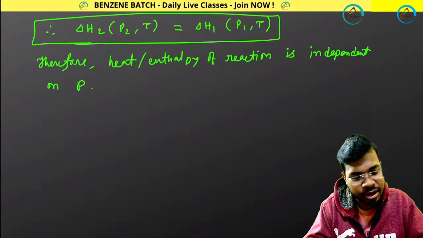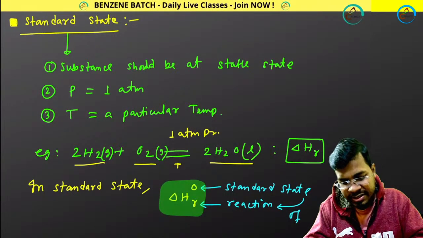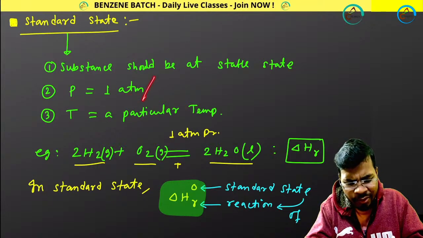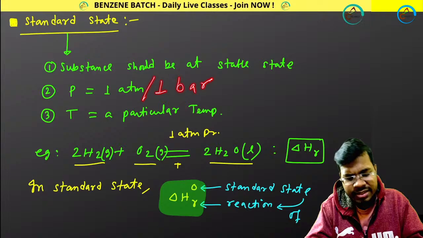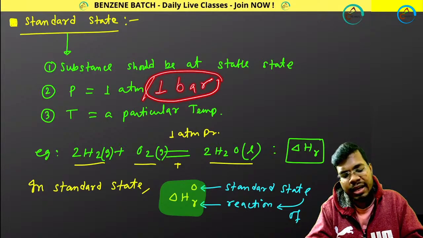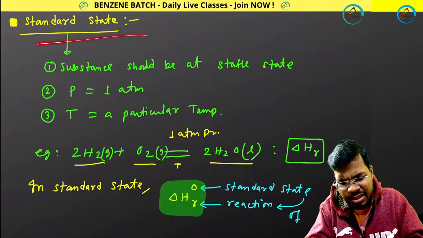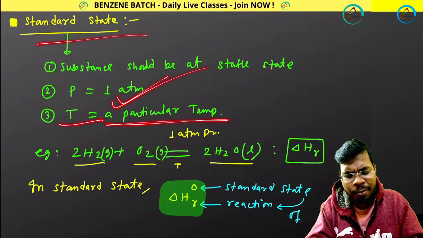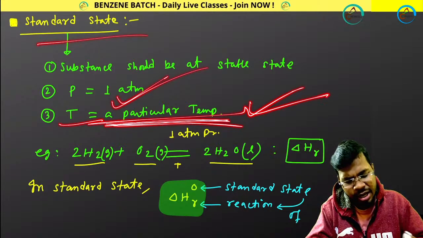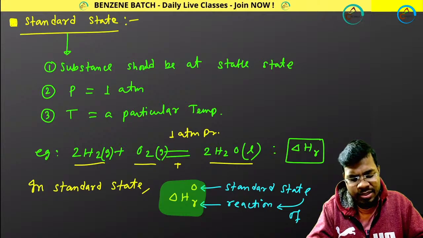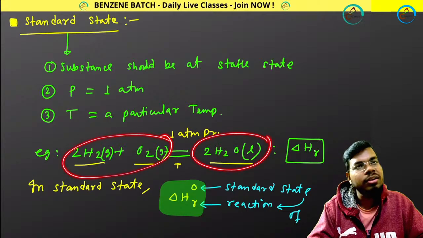Then standard state. I told you standard state means pressure should be 1 atm. Sometimes you can consider 1 bar as well. In some books we consider 1 bar, in some books 1 atm. So in most cases standard state means 1 atm pressure. Temperature should be a particular temperature. Now you have these two reactants and you are getting this product.